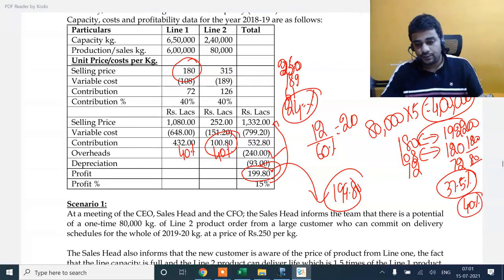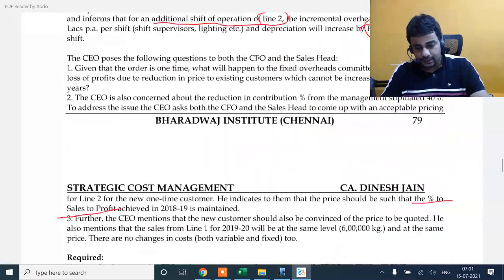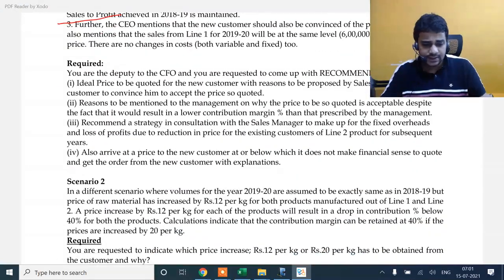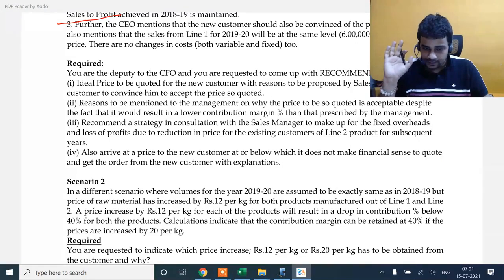Now look at the issue. Cost is going up by 12. You want to maintain the PVR, and because of that what you are indirectly doing is increasing the contribution per unit. You are requested to indicate which price increase has to be obtained from the customer and why. Is it 12 or 20? 12 is what is logically possible.